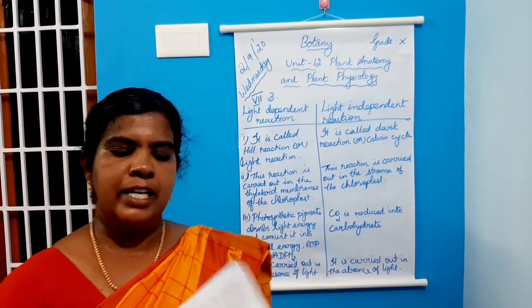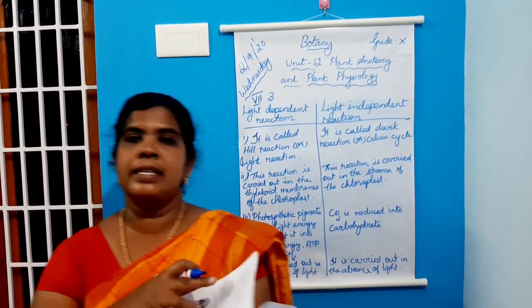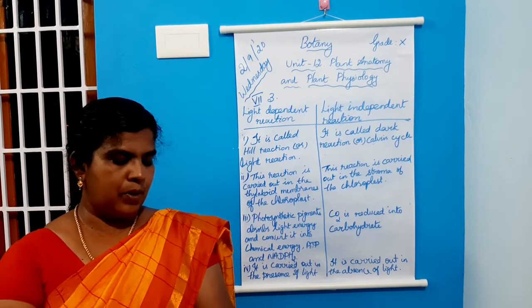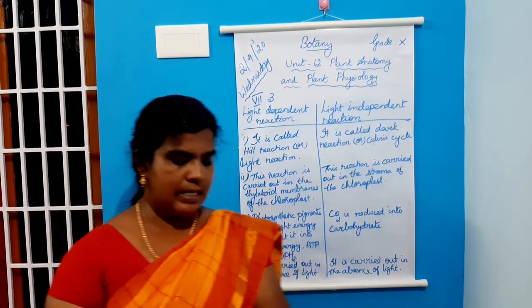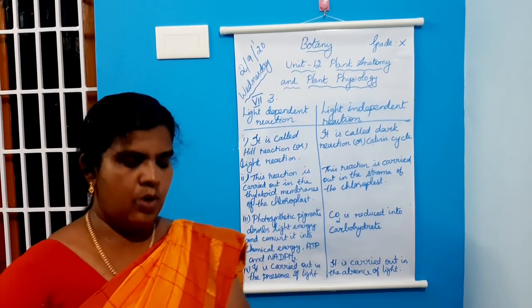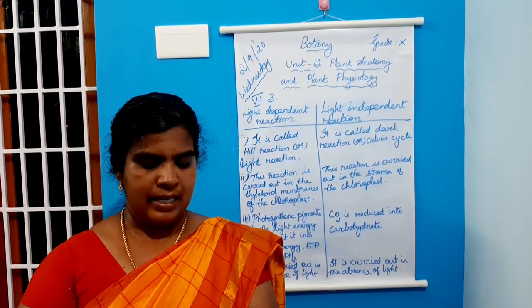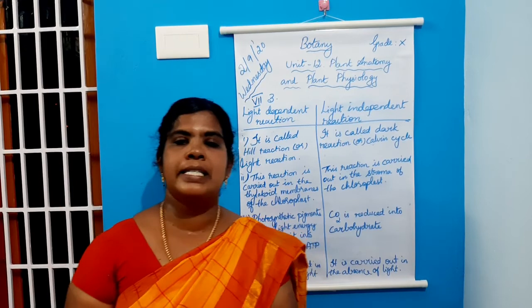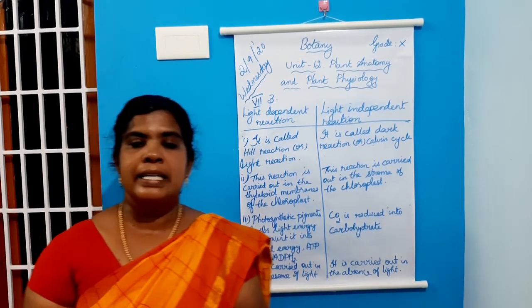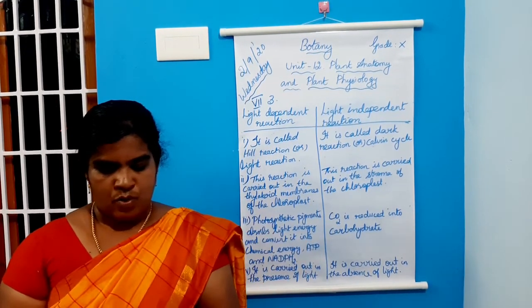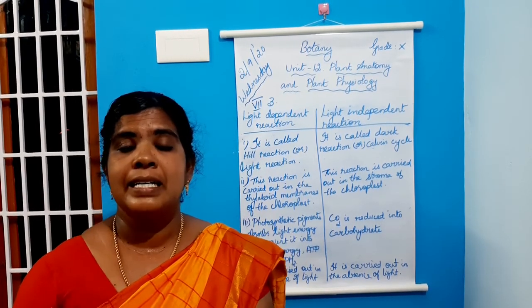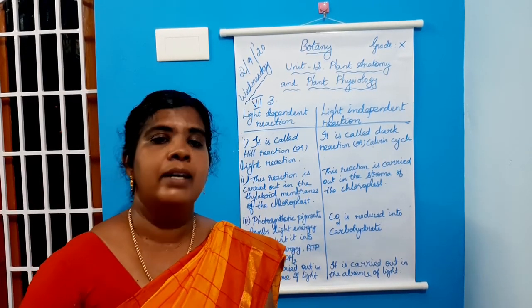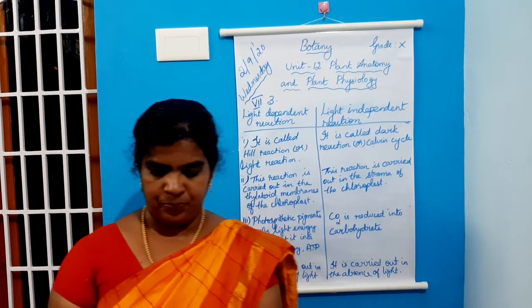Next, what are the end products and reactants in each? Reactants of light reaction, that is water, sunlight and pigments. Products produced in light reaction, ATP and NADPH2.